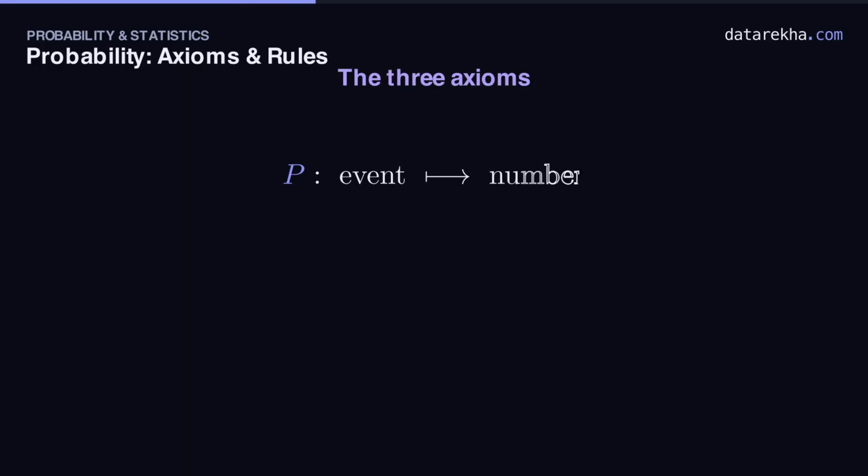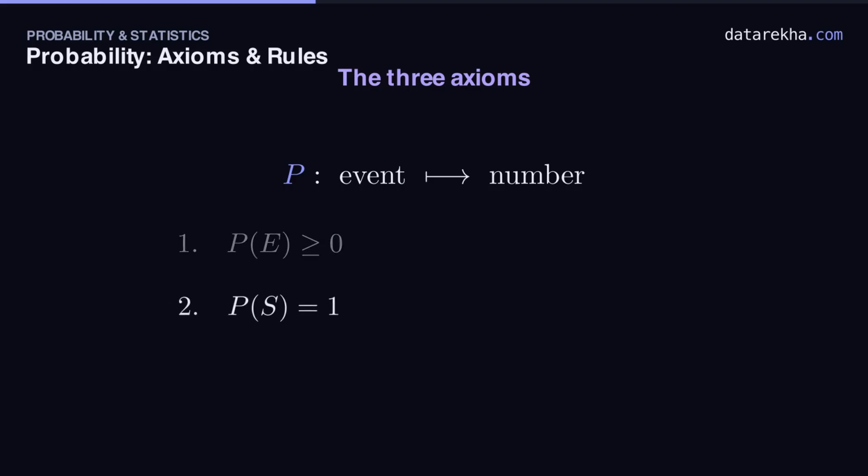Probability itself is a rule. Call it capital P, that hands every event a number. For any valid P, just 3 axioms must hold. Everything else is built on top of them. Axiom 1, non-negativity. Every event's probability is at least 0. There is no such thing as a negative chance.